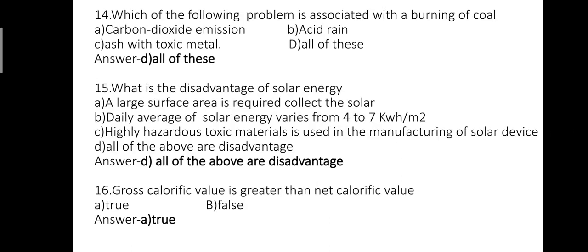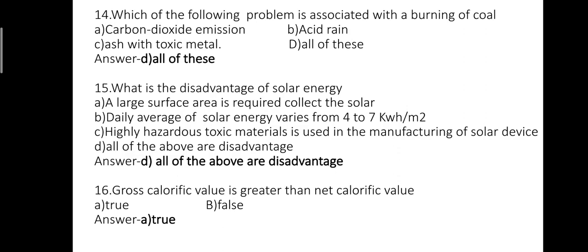Question number 14. Which of the following problems is associated with burning of coal? Option A, carbon dioxide emission. Option B, acid rain. Option C, ash with toxic metal. Option D, all of these. The correct answer is D, all of these.